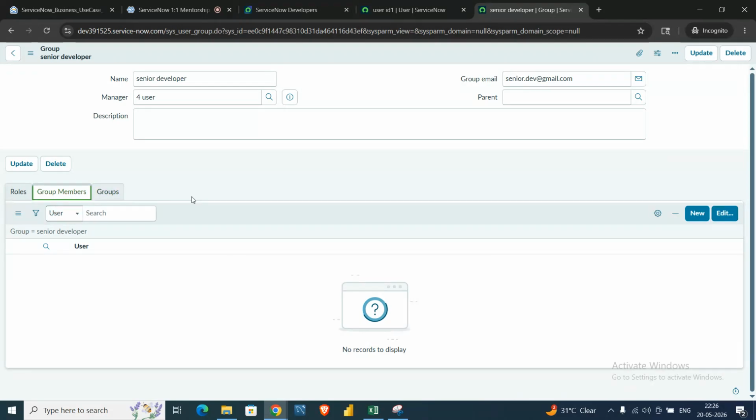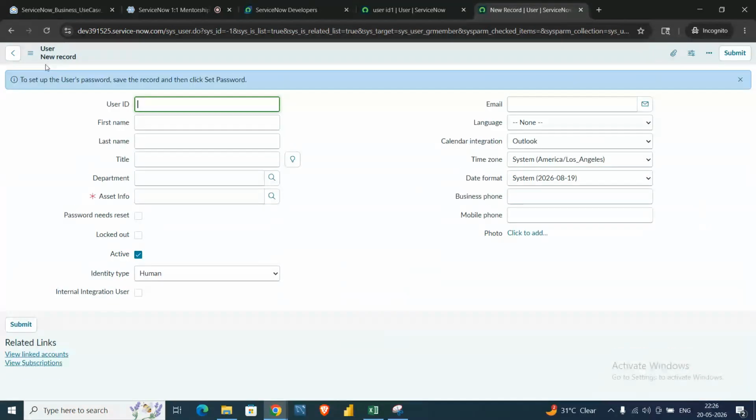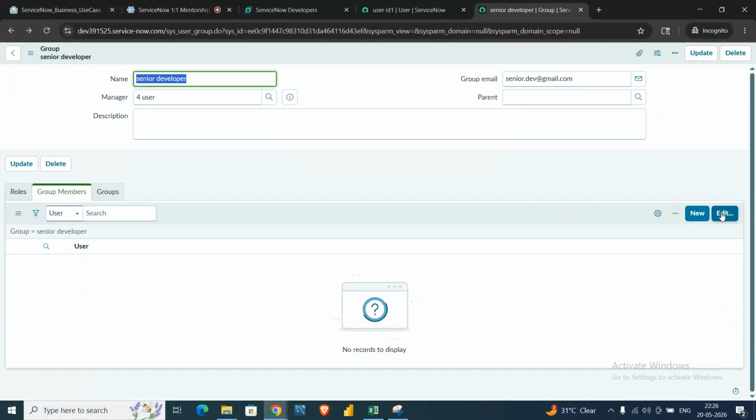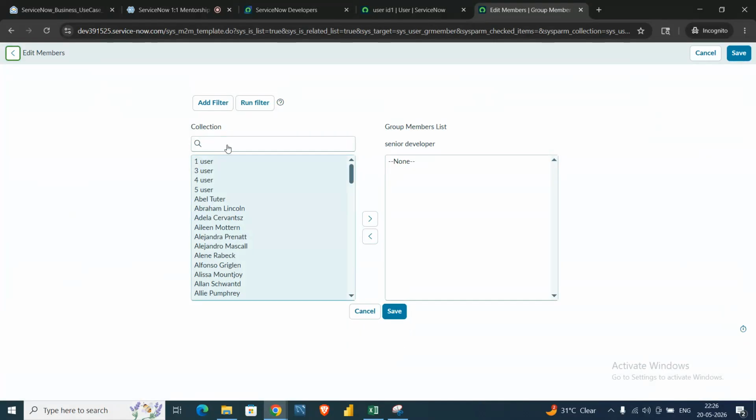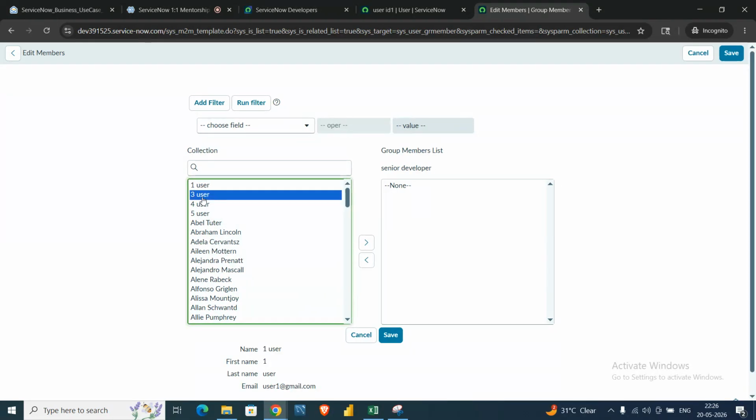And inside the group there are group members we can add. We can create a new member here as well, like a new user record, and we can edit the user record, which is nothing but selecting an existing user from the user record. So let me add these two.